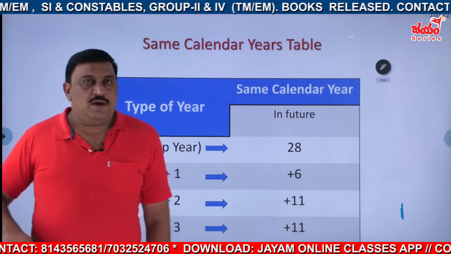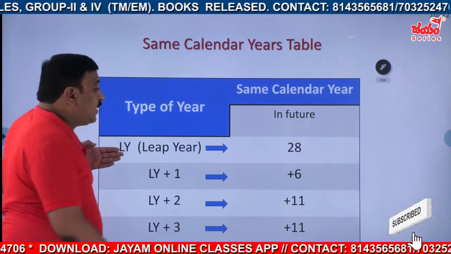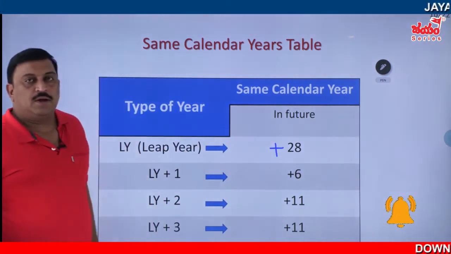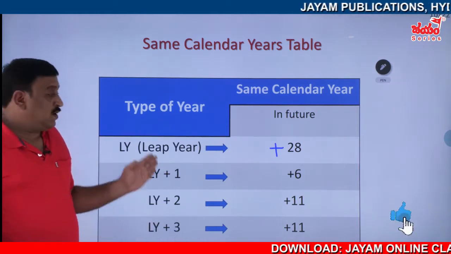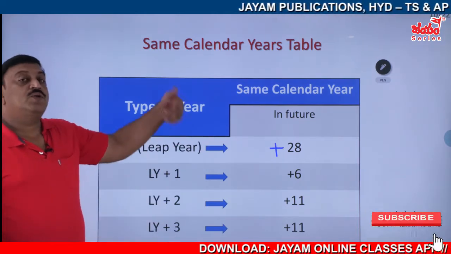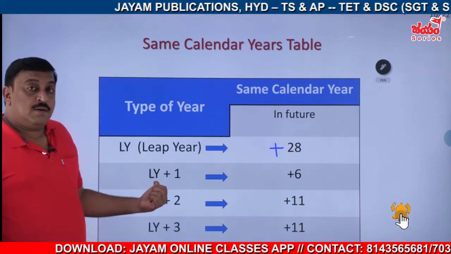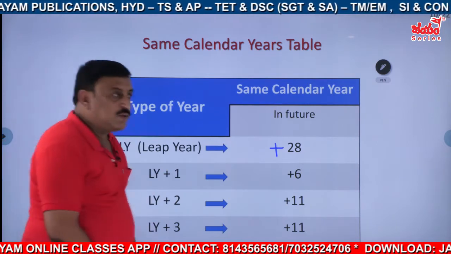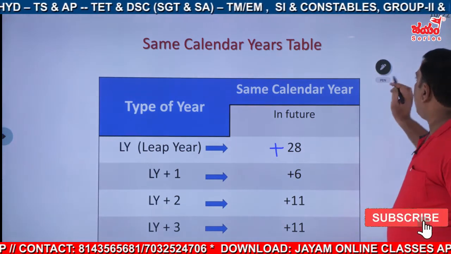It is the table. The previous leap year comes again after how many years? Definitely it is after 28 years. In the future, you write this table, you note this one. That is, the same calendar leap year comes after 28 years. Right? And this one, leap year +1. Where did we get leap year +1? In the first discussion, 1985.